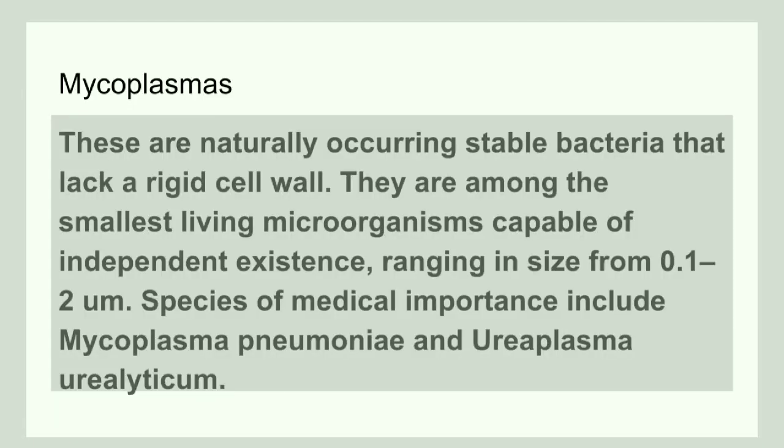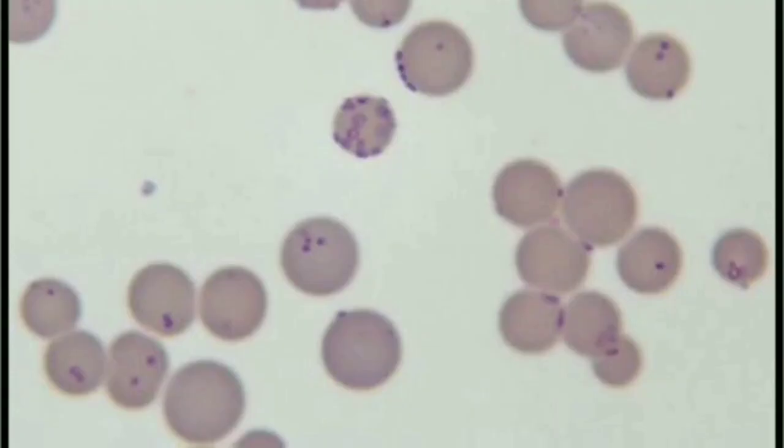The last category of bacterium that we are going to discuss is Mycoplasmas. These are stable bacteria. They lack cell wall and they are the smallest microorganisms that are capable of independent existence. Their size usually range from 0.1 to 2 micrometer. So Mycoplasmas are the smallest organisms and they lack cell wall. This diagram shows Mycoplasmas. They are the smallest organisms and these organisms lack a cell wall.